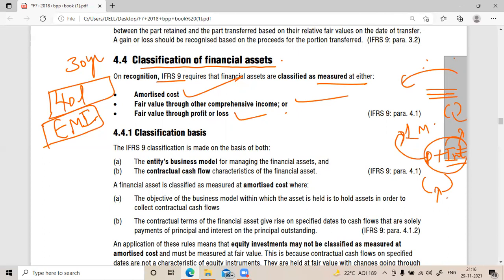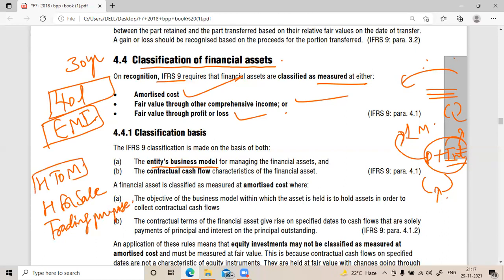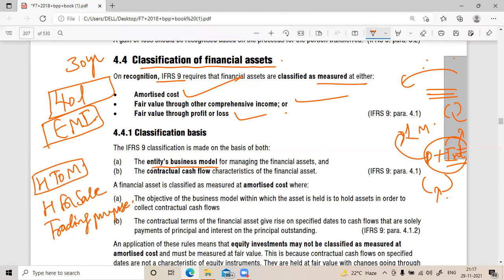Here, what kind of security it is, we have to first understand the nature. The nature can be understood with the entity's business model. What is the entity's business model? See, securities are of three kinds: held to maturity, then held for sale, and trading securities, which are securities held for trading purposes. If you hold a security till the maturity date, that means you don't have any intention of selling it.